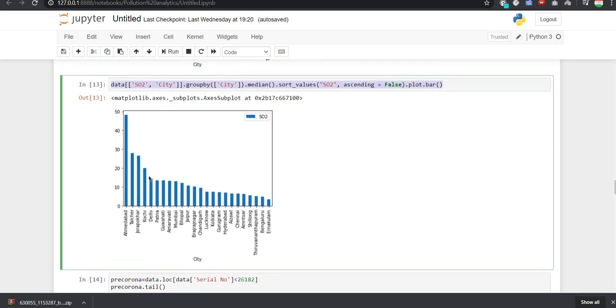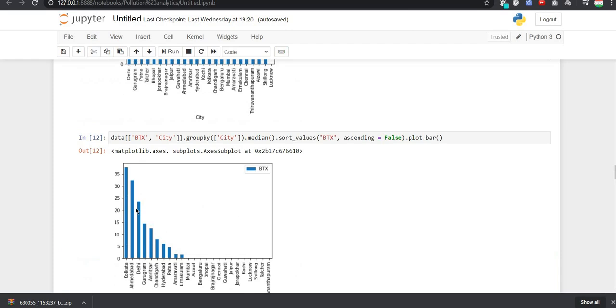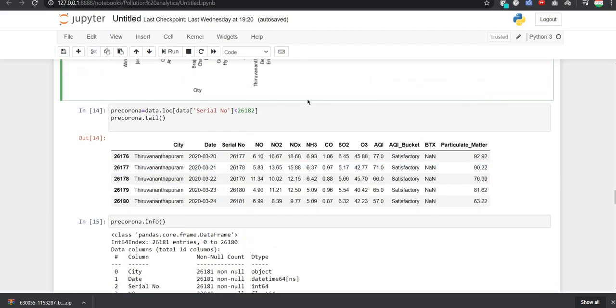After doing that, we came to the conclusion that cities like Ahmedabad, Patna, Talcher, Kochi, Kolkata are the cities in India which are more polluted, and certain plans should be made by the government to protect these cities from pollution. Certain measures should be taken by the government, like awareness programs. The AQI level of that particular city should be reduced. If not, then the people have to face a lot of problems, and even deaths will start taking place. So we have to do so.